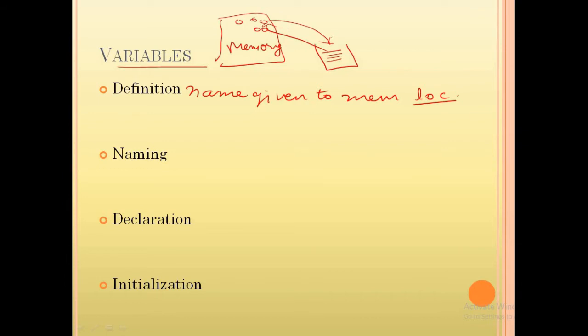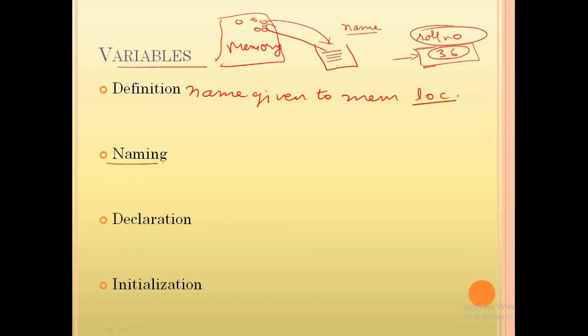So how do we access this data, retrieve this data, manipulate it, and then again store it? Basically, we provide a particular name to this memory location where our data is stored, and that thing is actually called a variable. Suppose this is a memory location and we have given a name to it like roll number. So this is a name given to this particular memory location where we can store our roll number like 36. Understand? So this is basically the concept of variable. This is the value of the variable. This is the name of the variable.